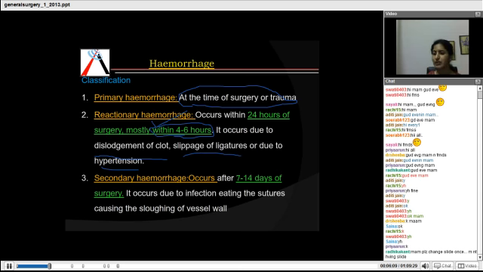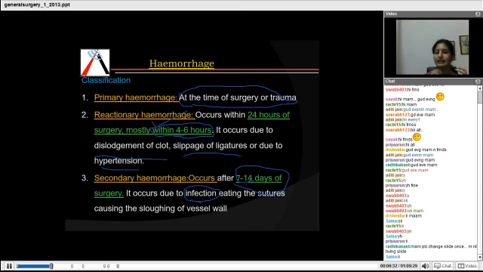That is reactionary hemorrhage. Next is secondary hemorrhage. Now this hemorrhage occurs during 7 to 14 days of surgery. That is, whichever hemorrhage or bleeding takes place after 7 to 14 days of you having done the surgery is secondary hemorrhage, and the reason for the secondary hemorrhage is infection. Because there is an infection in that area, it leads to the dislodgement or the slippage of the sutures, and it causes sloughing of the vessel wall. That is the erosion of the vessel wall, which leads to bleeding.